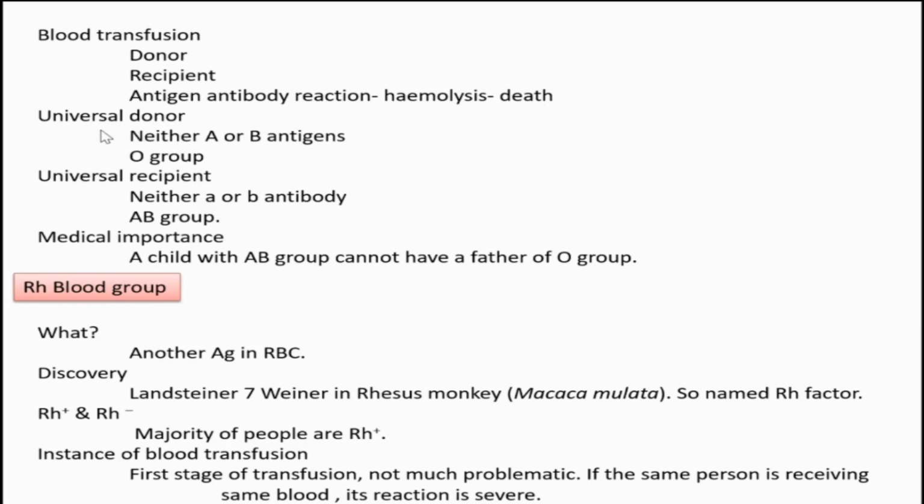Then we need to understand about universal donor and universal recipient. Universal donor means the person with that blood group can donate blood to any other person, irrespective of his blood group. Which is that group? This is called O group. What is peculiar about O group? O group has neither A antigen nor B antigen. There is no devil. So, without any devil, it can enter the body of any person. So, that's why it is called a universal donor.